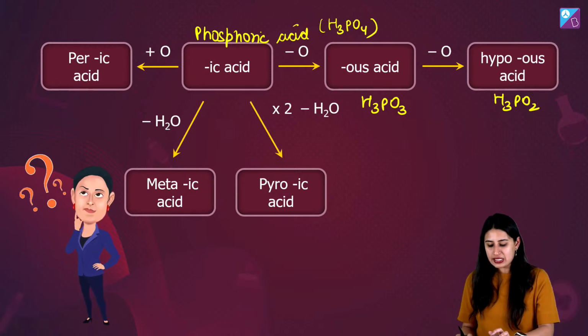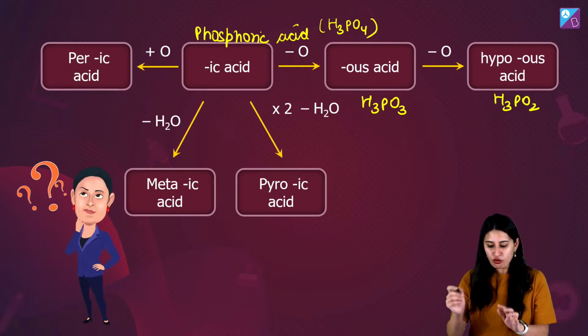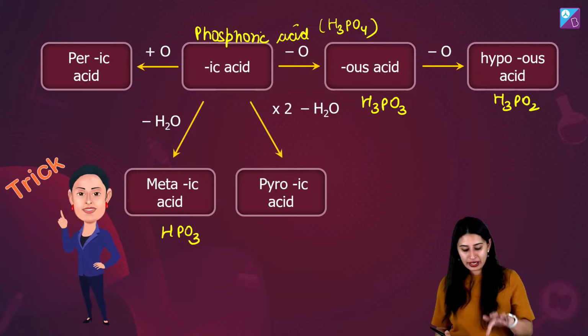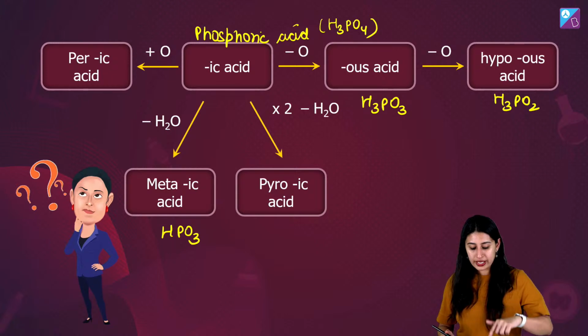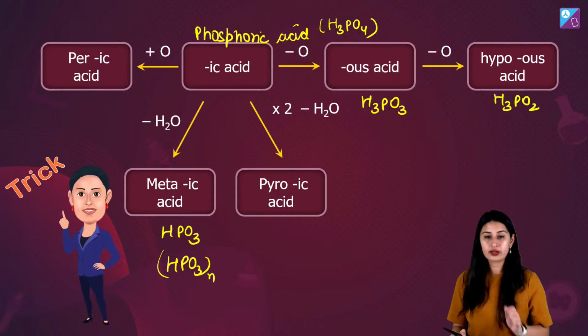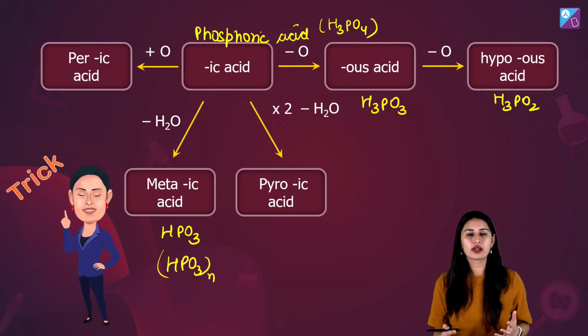If from an ic acid, which was my H3PO4, I remove water, H2O, I get HPO3. This is my metaphosphoric acid. It can also be written like this, (HPO3)n. There can be n units of this.